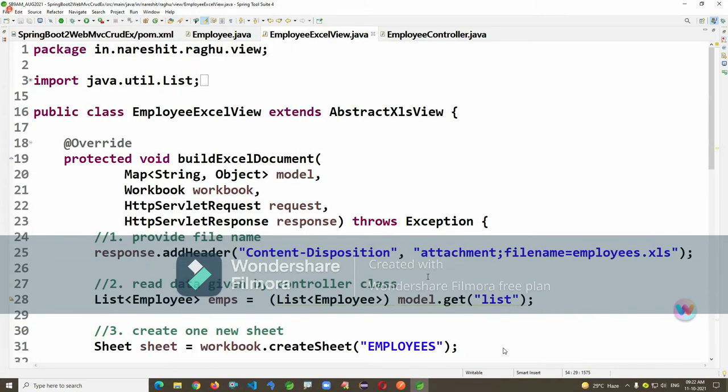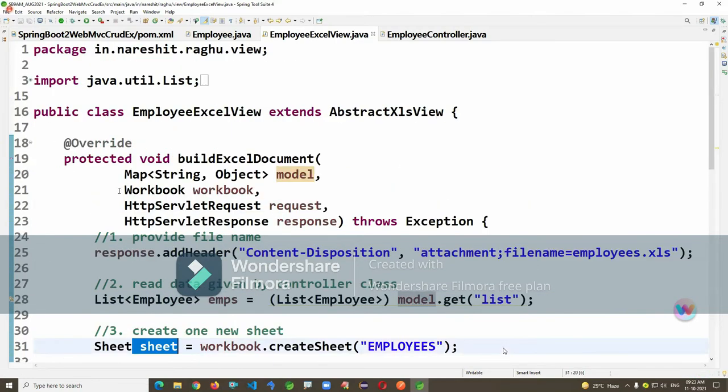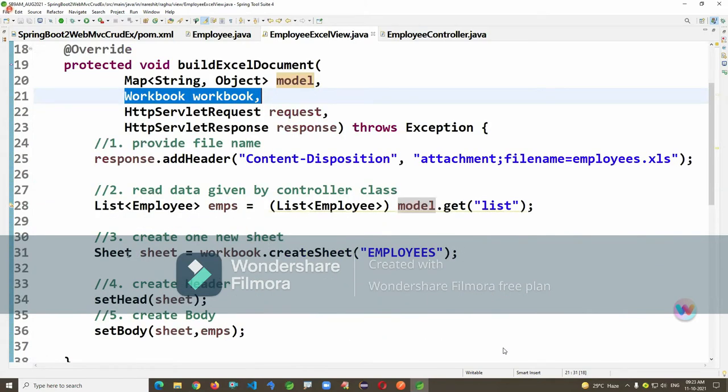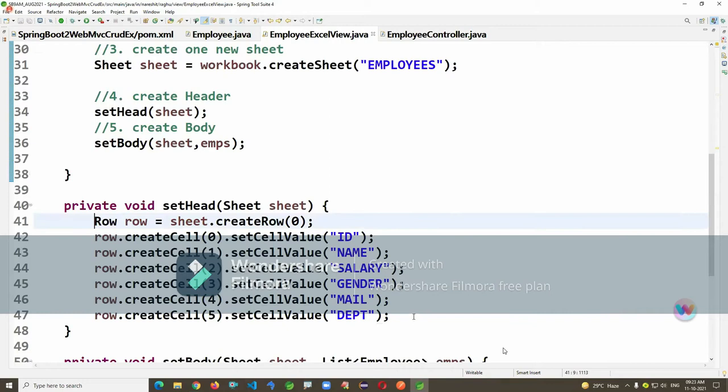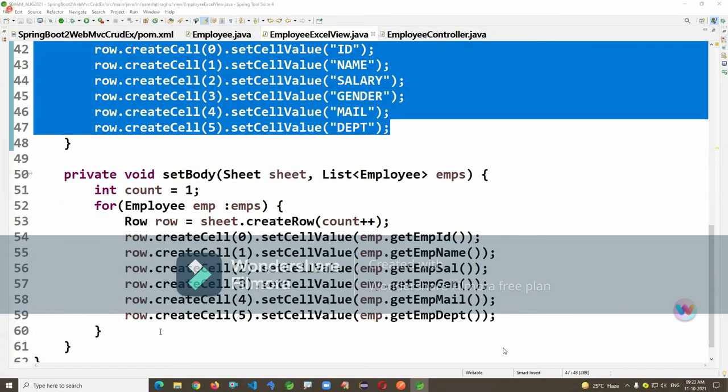Mention the file name. Read data given by the controller, it's a model. Create one new sheet, already the workbook is available. Create row 0 as the heading. Create row 1 onwards as the body.